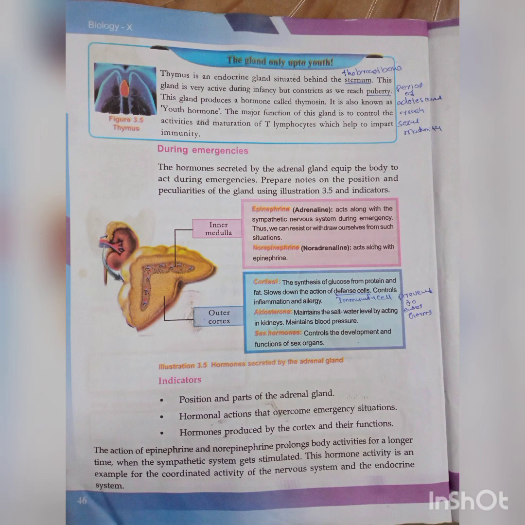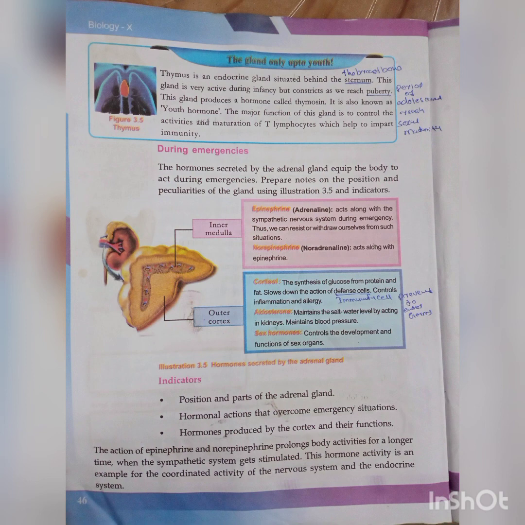One more is there, aldosterone. Aldosterone maintains the salt and water level by acting in the kidney. Our body requires water and salt. This is balanced by the hormone aldosterone, which also maintains blood pressure, BP. Sex hormone controls the development and function of sex organs.